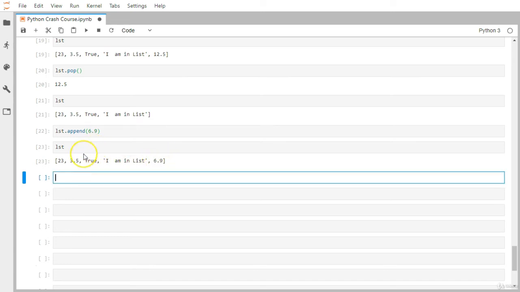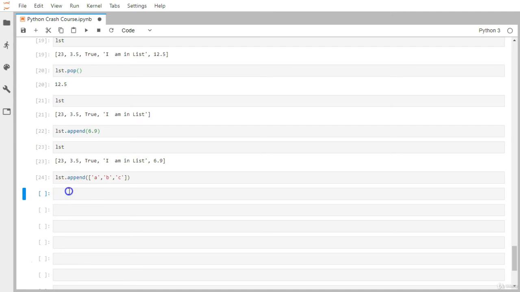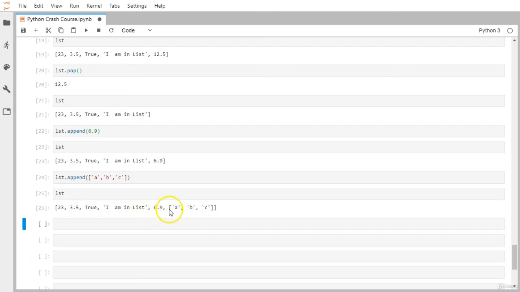Now instead of just one element, if you want to append a list, you can use append, and instead of passing just one number, you can pass a brand new whole list also. So let's say I want to append a, b, c, 3 elements, and all are strings only. If I print, you can see the full new list has been appended.